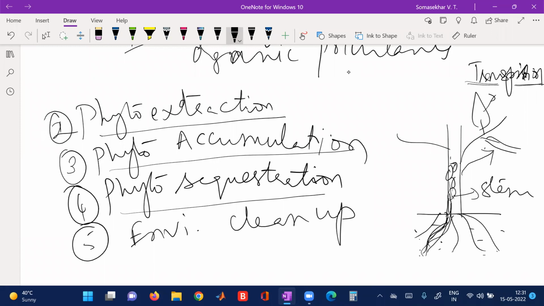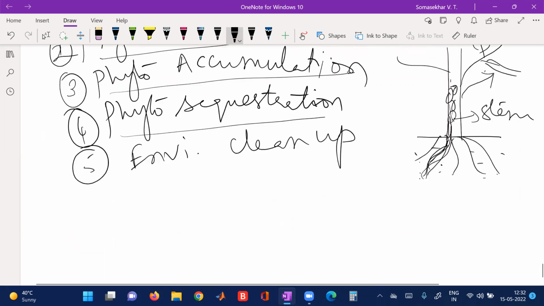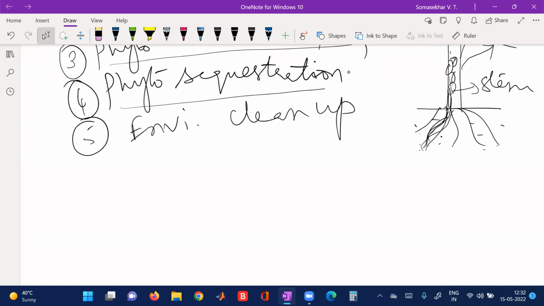So plants have the ability to concentrate elements and compounds from the environment and to metabolize these molecules in their tissues, and they will be converted into non-toxic material and released into the environment by means of a process called transpiration. Next, the organisms that take up extremely high amounts, there is another word called hyperaccumulants.